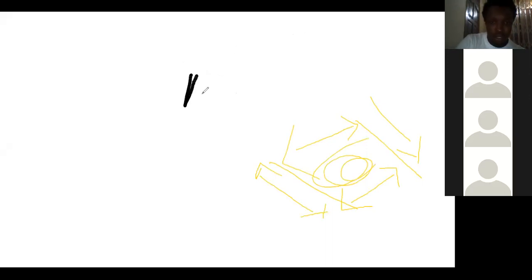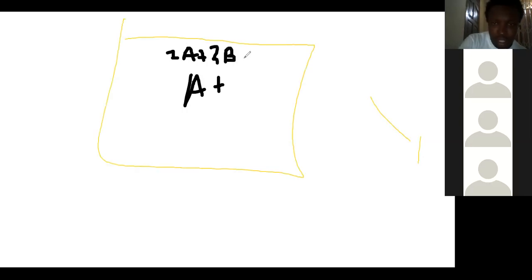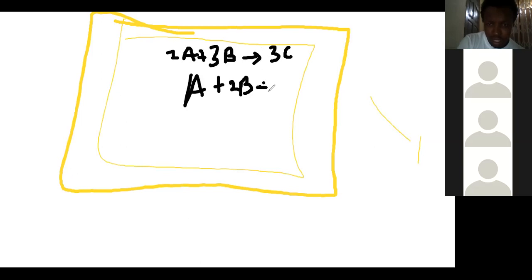Now, 2A plus 3B gives us 3C, and the whole of this, A plus 2B, will give us D. They said we should find the rate determining step.